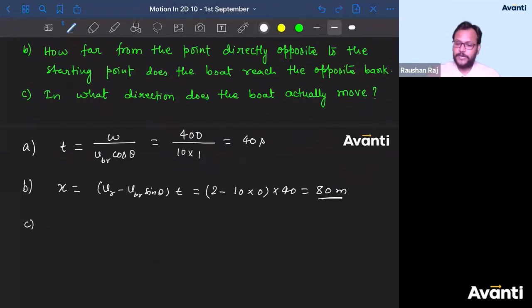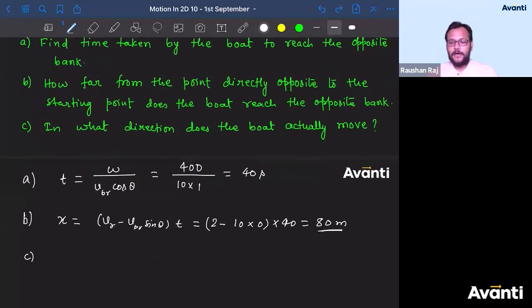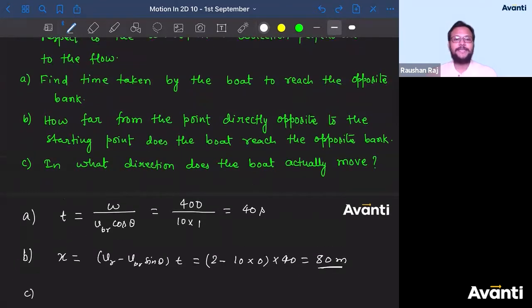See. What is the question, guys? Tell me. In what direction does the boat actually move? Abhishek, look at the question. It will be understood from the question. Abhishek is asking, sir, what are the cases when we should find x? Bacha, I can't teach you that part.